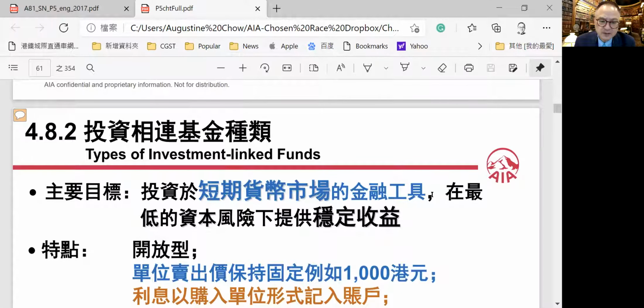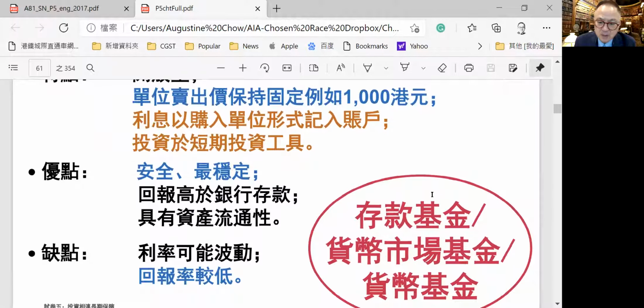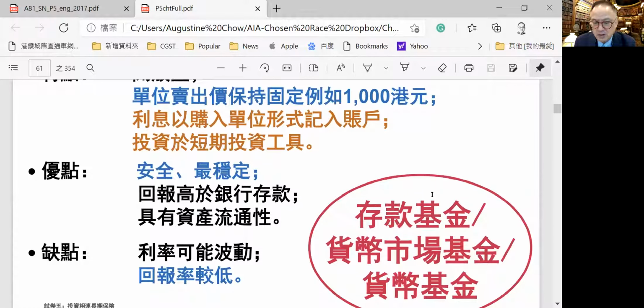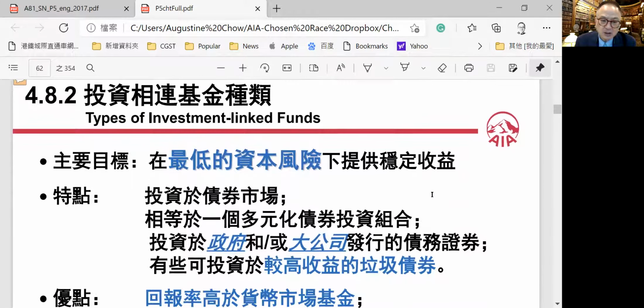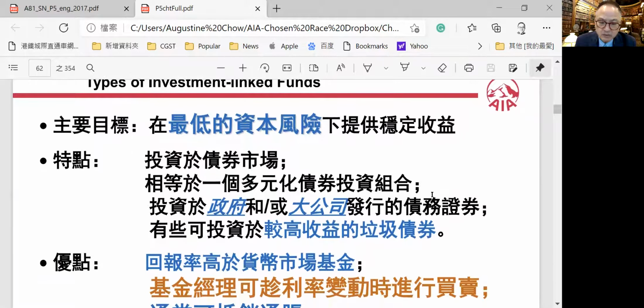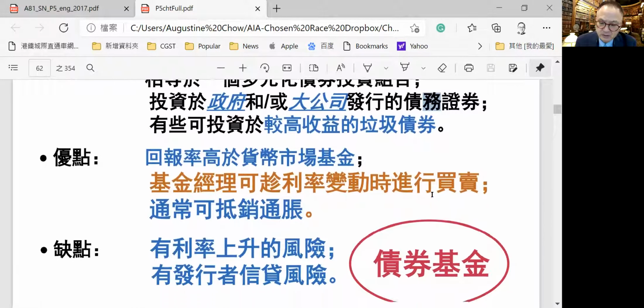Types of investment linked funds, currency funds, they will in terms of deposits, bank deposits, currencies. So it's very liquid, very stable, but very low return. Bond funds invest in government bonds and commercial bonds. Commercial bond meaning bonds by the listed companies, and they offer better rates than the government, and the return will be slightly higher than the currency funds.